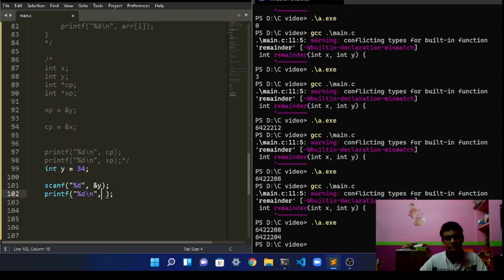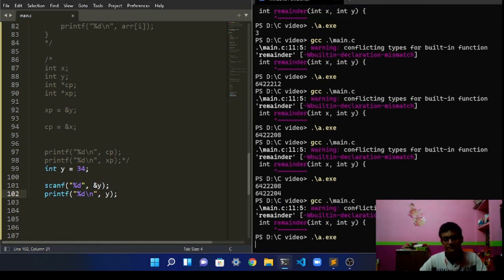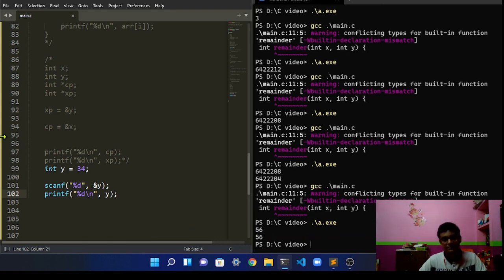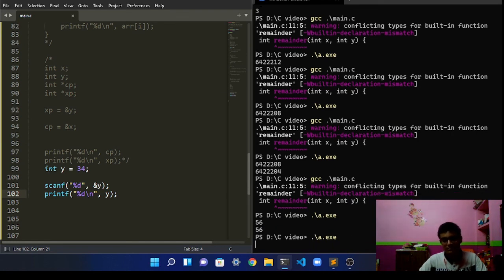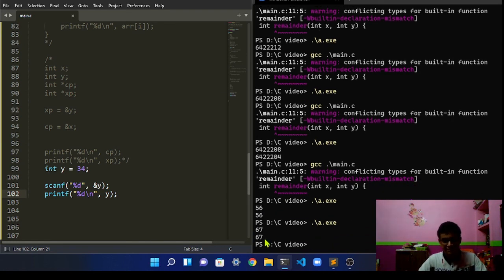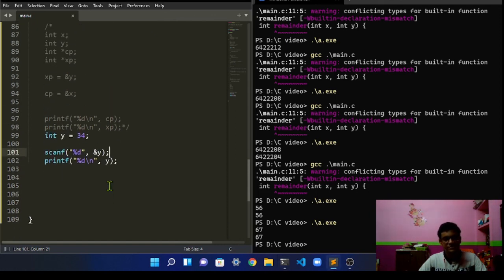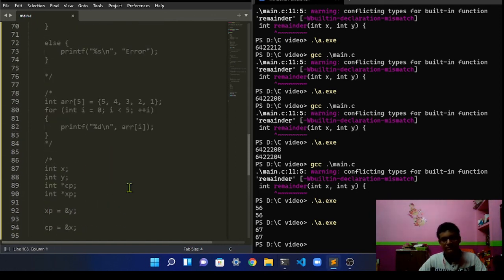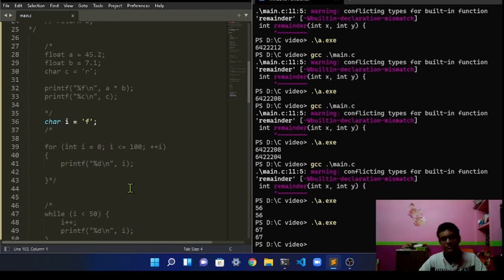So let's do that. Print the value of y. Compile the program. The program is waiting for an input. I left it with a random number because it is an integer type, and as you can see it wrote 56. I wrote the input 67, and it printed out 67. Okay, so this was the concept of how to take an input to the console from the user.